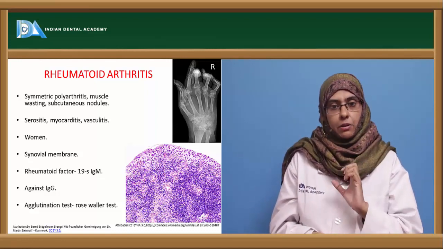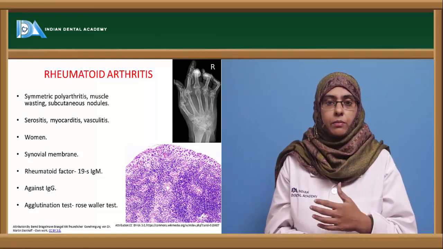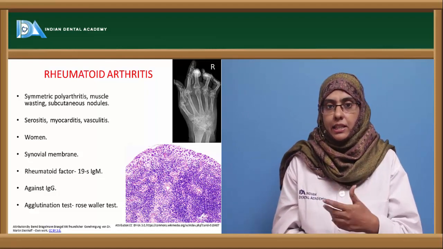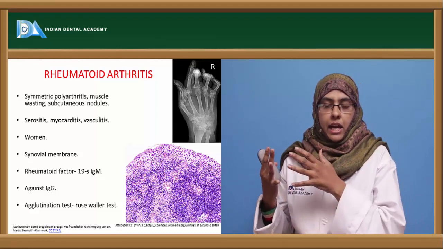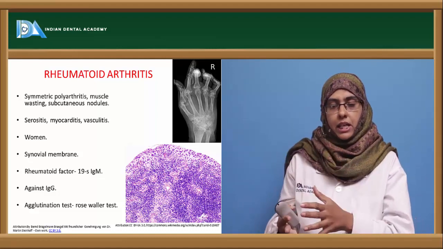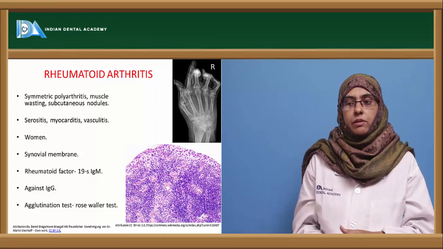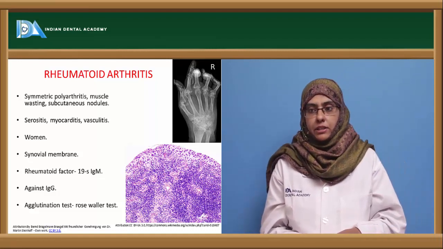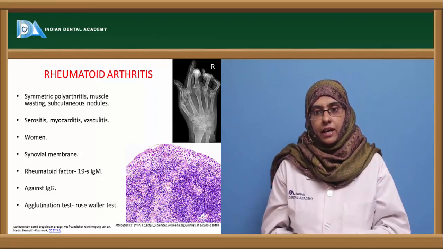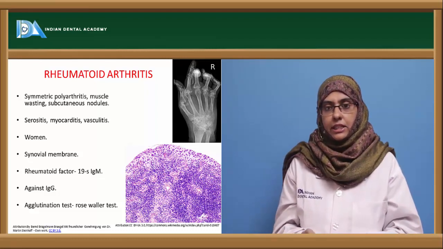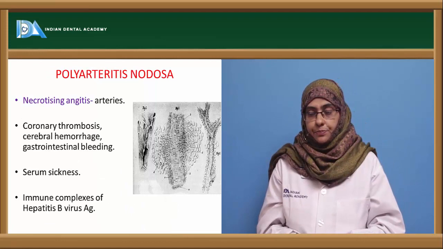Now this IgG antibody is the one that is involved in the formation of an immune complex whenever an antigen enters. So towards the IgG antibody in these immune complexes formed with the antigen and antibody, autoantibodies will be produced, which are called the rheumatoid factors. And the best test to identify the rheumatoid factor is the agglutination test. An example is the Rose-Waaler test.